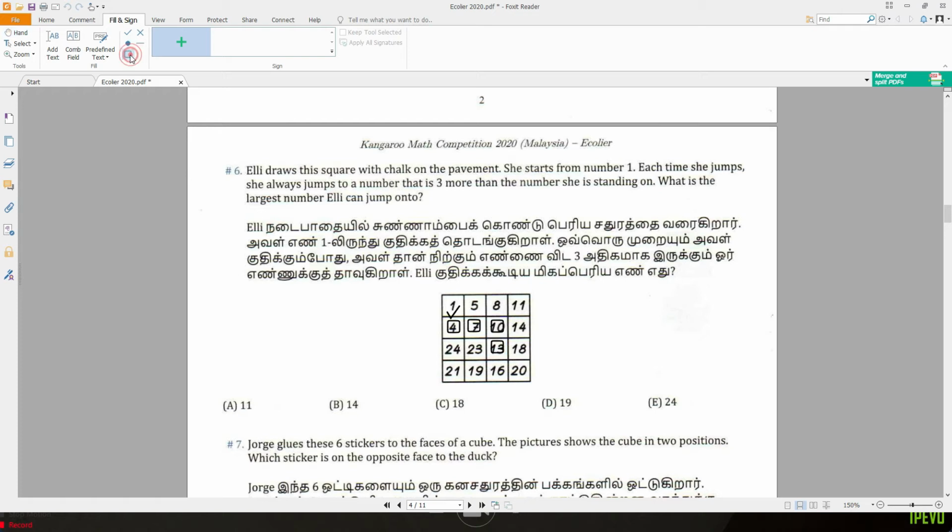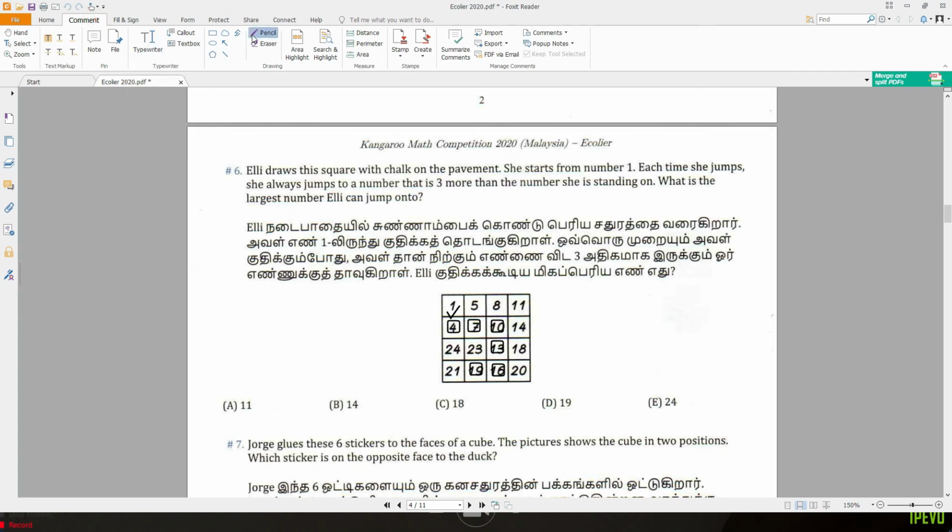Then 13 plus 3 is 16. 16 is here, and then 16 plus 3 is 19. So 19 she will go here, and then 19 plus 3 is 22. But here we don't have 22, so she cannot go anywhere. She has to stop here. So the largest number she can go to is 19. Okay, so the answer is D.